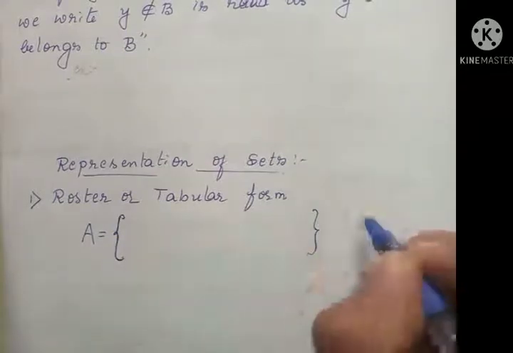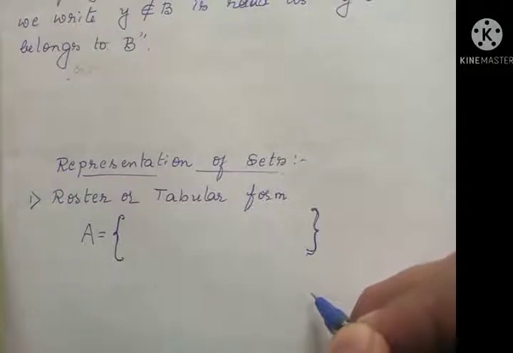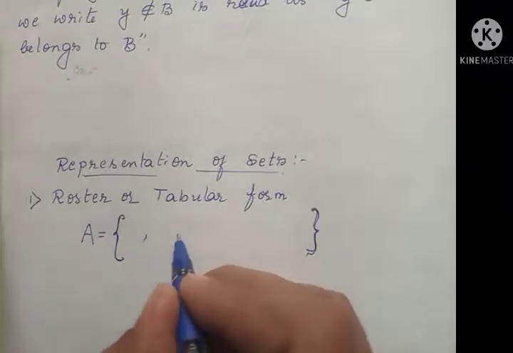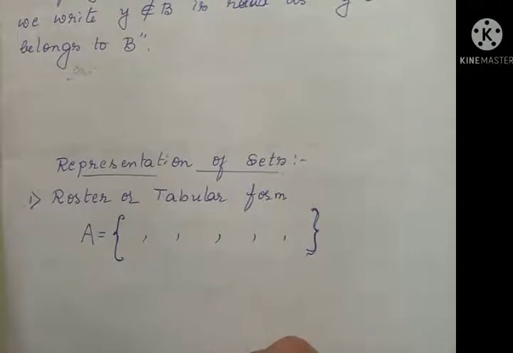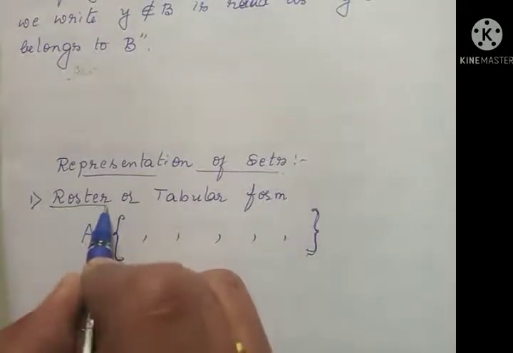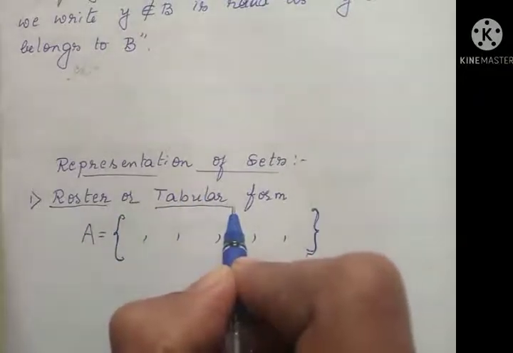You have to write the elements within the flower bracket, and after writing the elements, you have to put commas in between them. So in between the elements, you have to put commas.